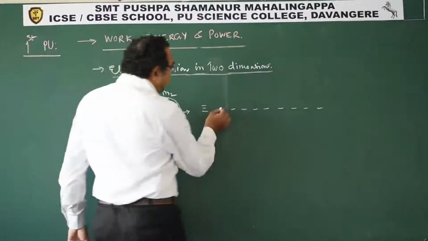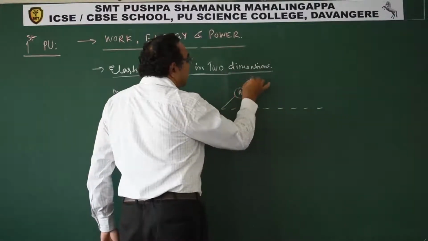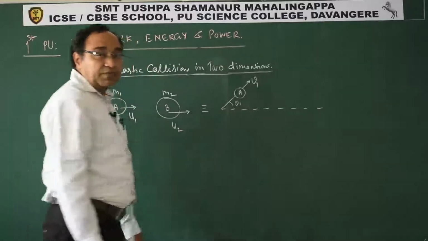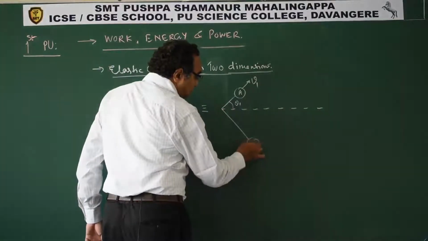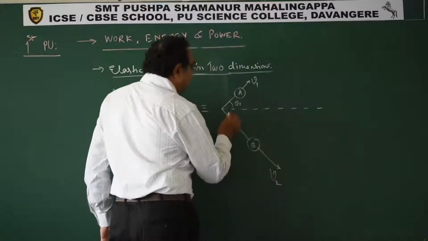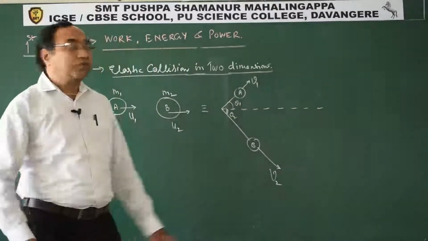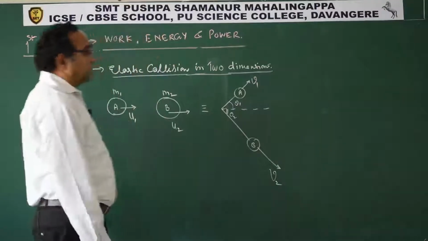Now what happens is, A will move this way with velocity v1 making an angle of theta 1 with the initial direction. B will move this way with velocity v2 making an angle theta 2. This is called collision in two dimensions.